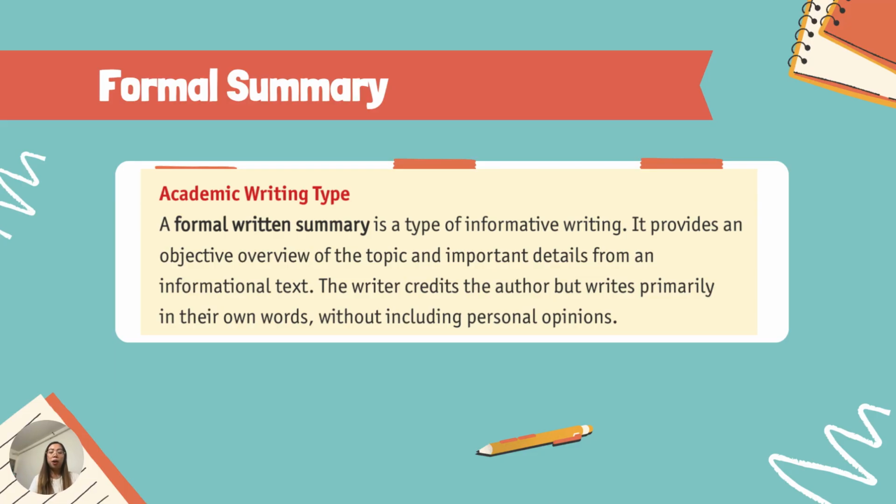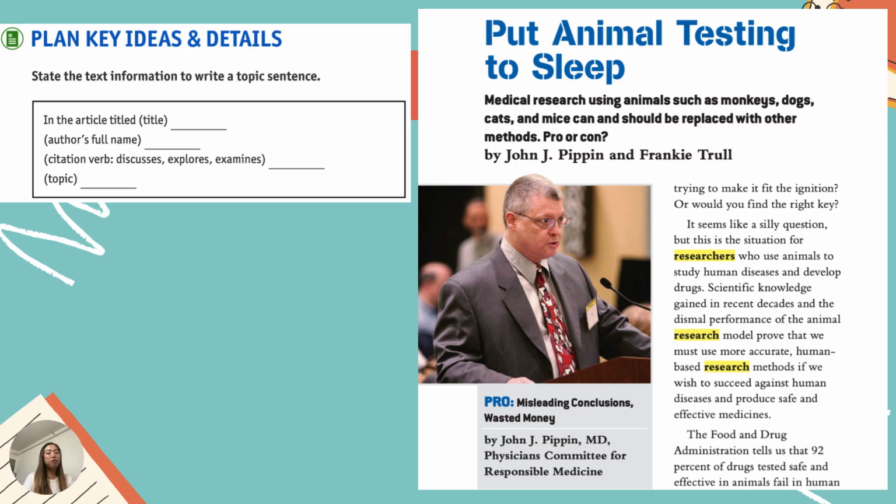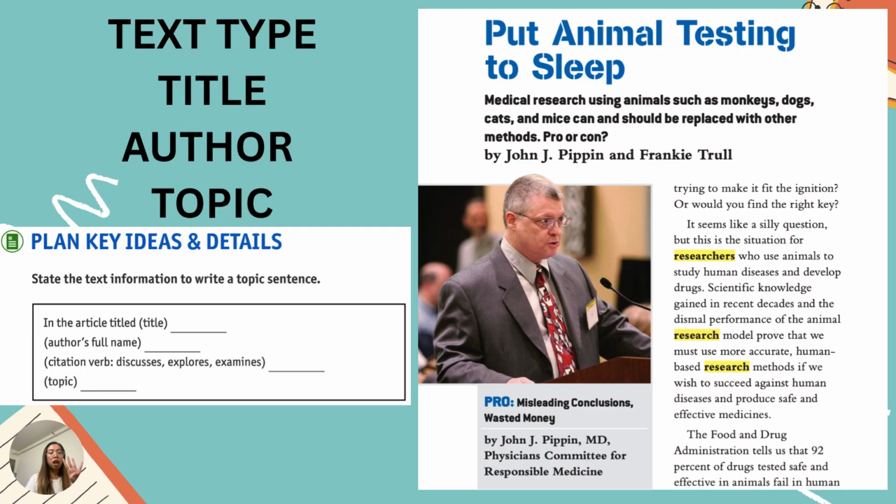Since we are planning to write our formal summary, of course, we have to start with our first sentence, which is the topic sentence. Previously, we talked that there are four elements of a topic sentence, and those are text type, title, author, and topic.